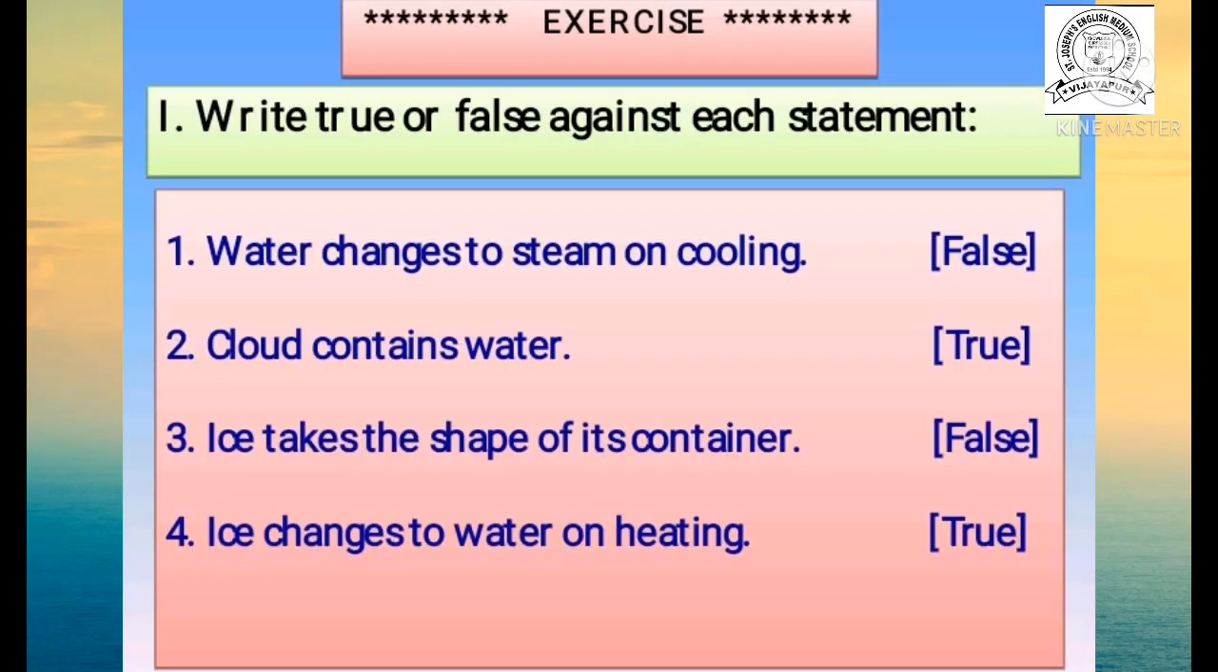Now the next one, we start the exercise part. First one, true or false. Against each statement, write true or false. First, water changes to steam on cooling. Children, is it correct? No, it is false. Because water changes to steam on heating, and when we cool the water vapor, then it becomes water. That's why the statement is false.